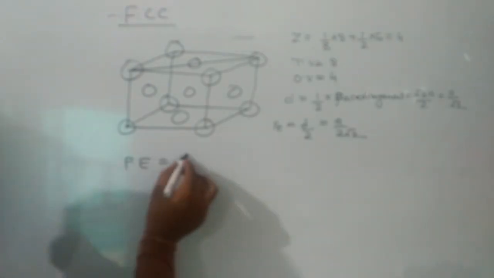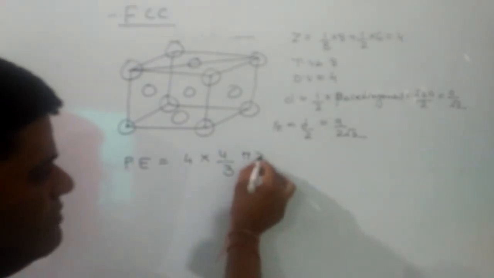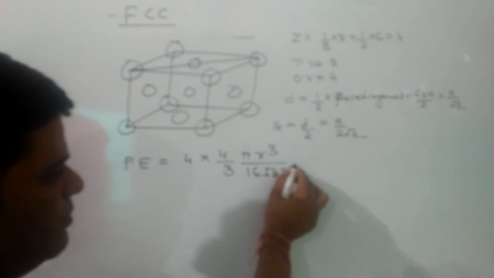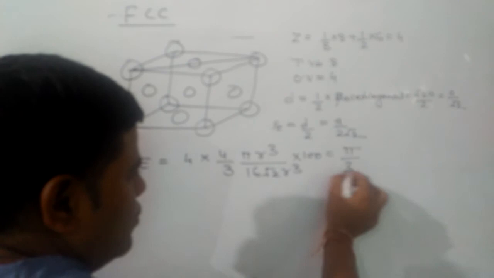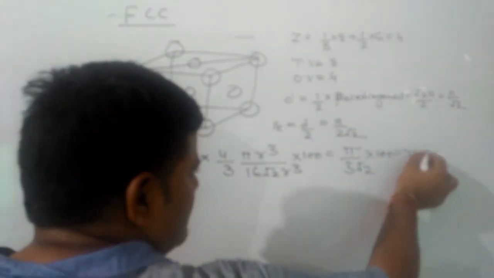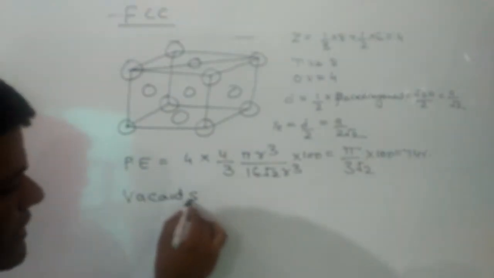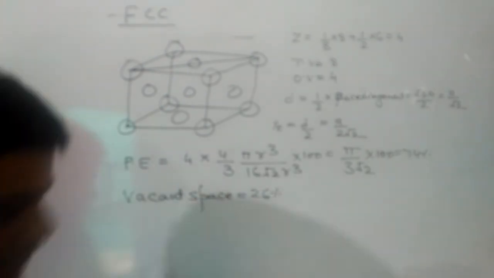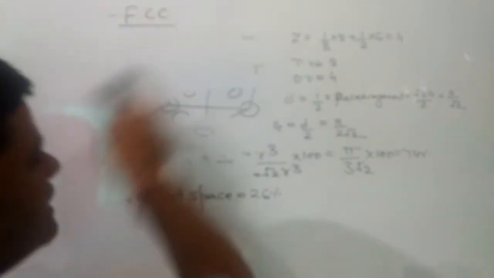Now we have to find out the packing efficiency. In this case, number of spheres are 4. So volume of one sphere will be 4 by 3 pi r cube, and volume of cube will be 16 root 2 r cube into 100, and that comes out to be pi upon 3 root 2 into 100, and that should be equal to 74%. So vacant space will be 26%.